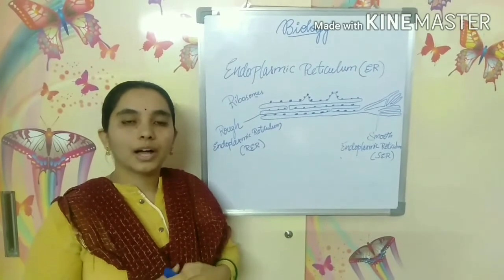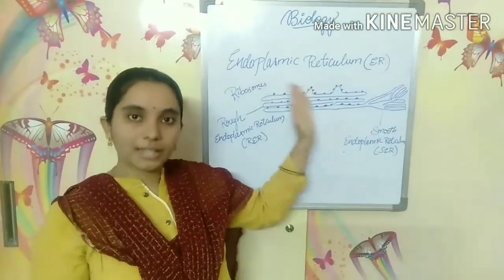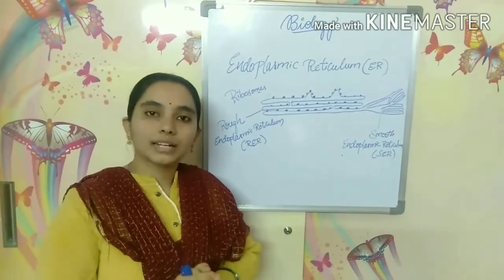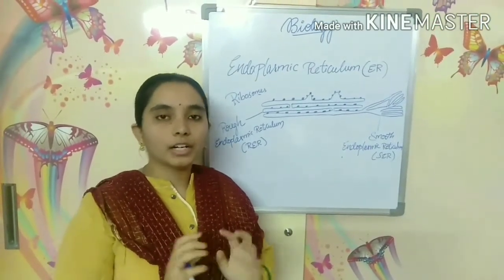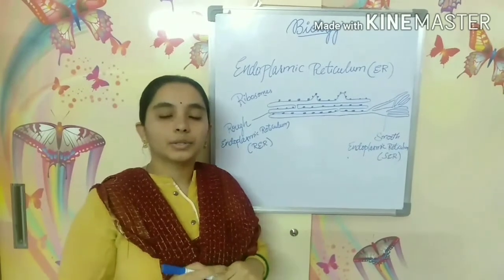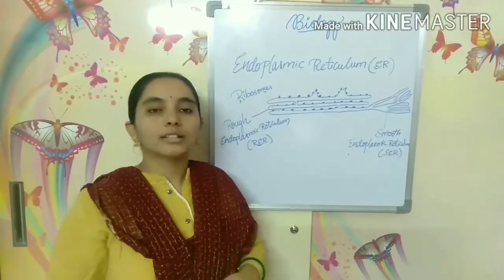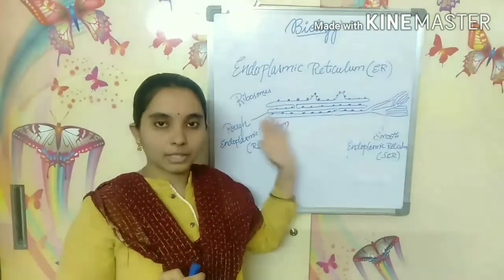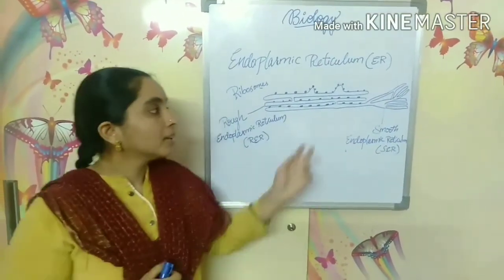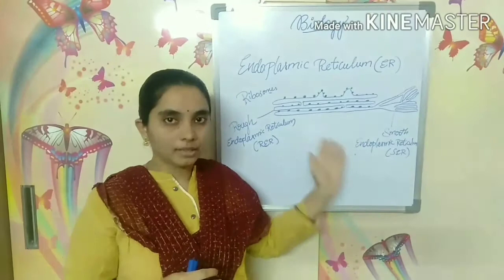Like you have a spider web, it is a network of fibers. In the same way, the endoplasmic reticulum also looks like a network. This network is made up of membranes and tubes. These appear as tubes and are made up of membranes. Like you already know the plasma membrane, it is a thin membrane or covering. The structure of the endoplasmic reticulum membrane is similar to the structure of the plasma membrane. This membrane is present as a network of membranes or tubes.